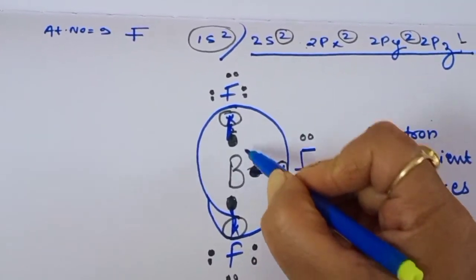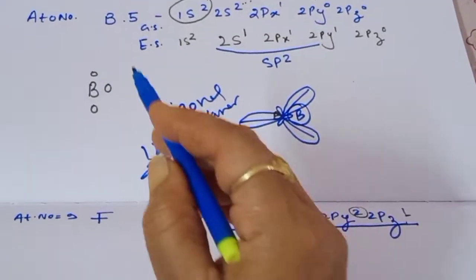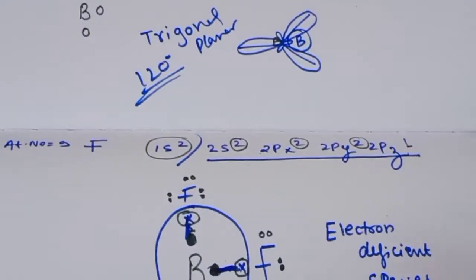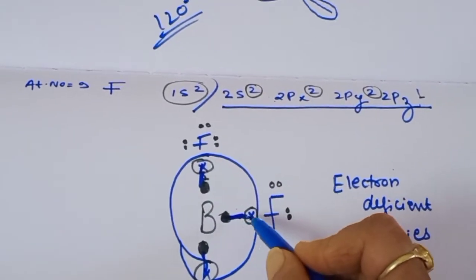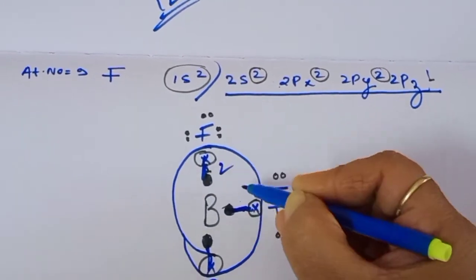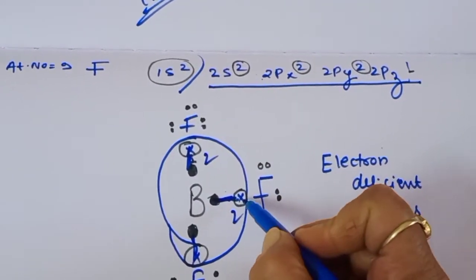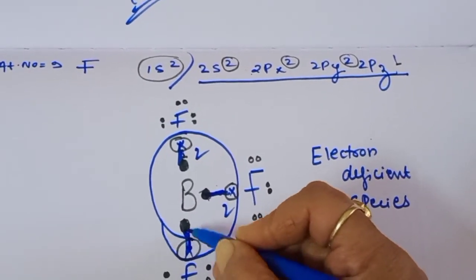These black dots I have made for the boron atom, 3 electrons which are present in the valence shell of the boron. So they will share 1 electron with the fluorine atoms and they will form the covalent bonds. Now you say how many electrons? This makes 2 electrons. This is also 2 electrons. 1 electron of fluorine, 1 of boron. They form bonds, and this here also they form 1 bond.